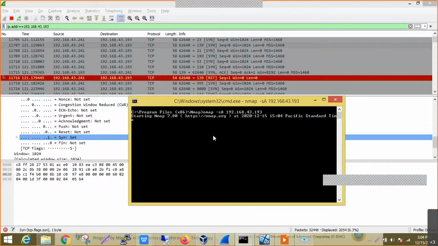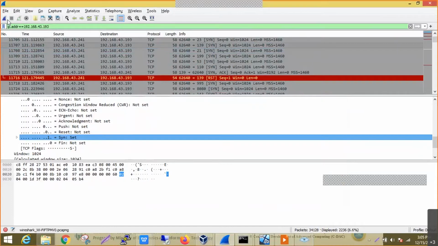So this is called acknowledgement scan. As we discussed with TCP, we can generate the packets using this kind of tools. Now in this command, I'm only setting the acknowledgement flag to 1. So I'm again starting the communication with this IP.